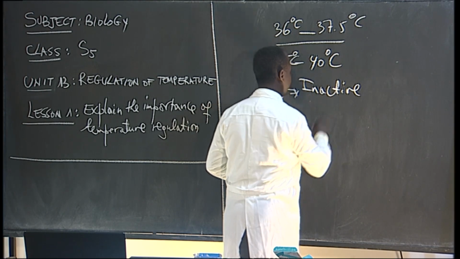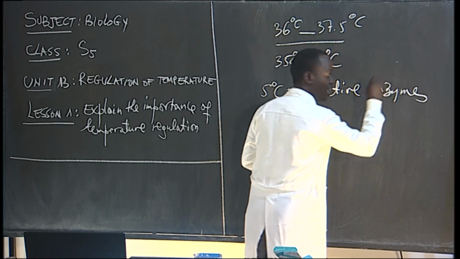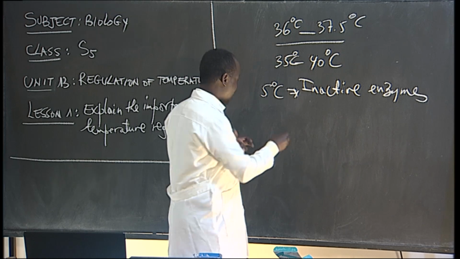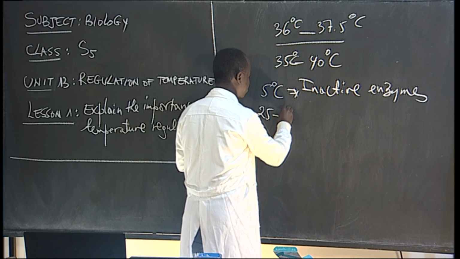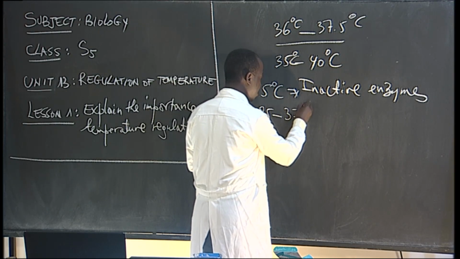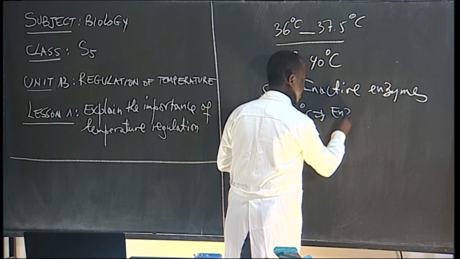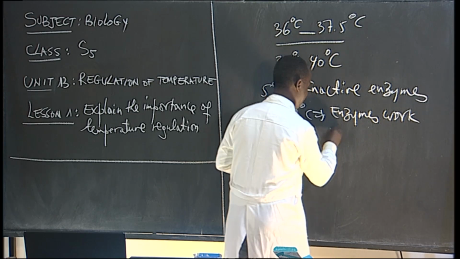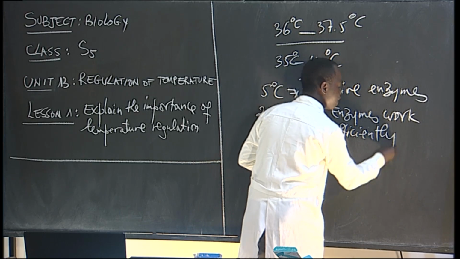They only work well in the range of 25 to 37 degrees Celsius. Here, enzymes work efficiently. Efficiently means they work very well.